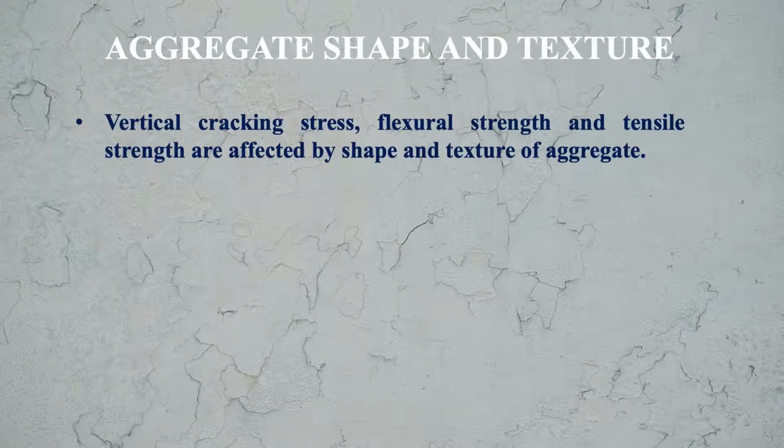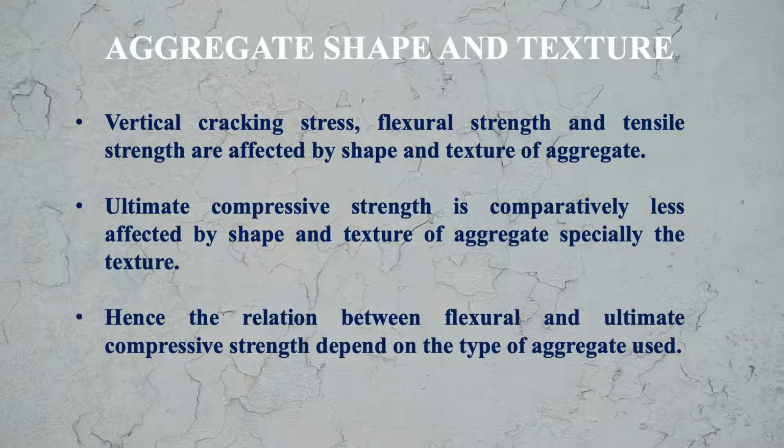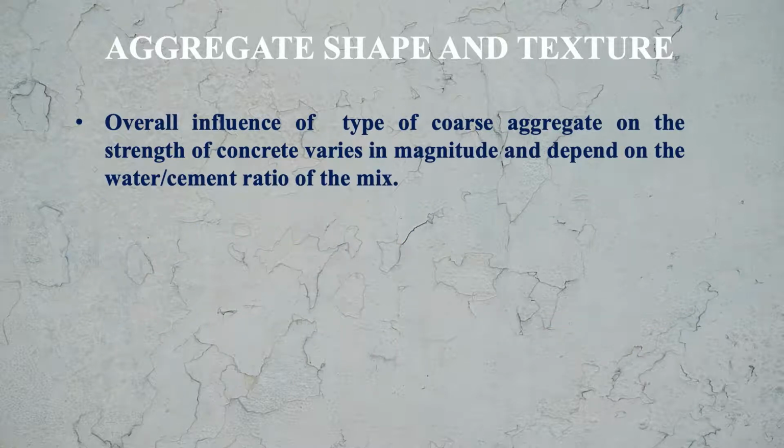Vertical cracking stress, flexural strength and tensile strength are affected by shape and texture of aggregate. Ultimate compressive strength is comparatively less affected by shape and texture of aggregate, especially the texture. Hence, the relationship between flexural and ultimate compressive strength depends on the type of aggregate used.